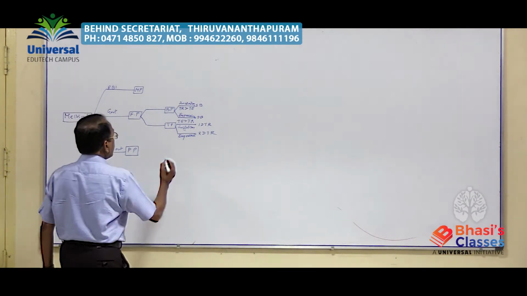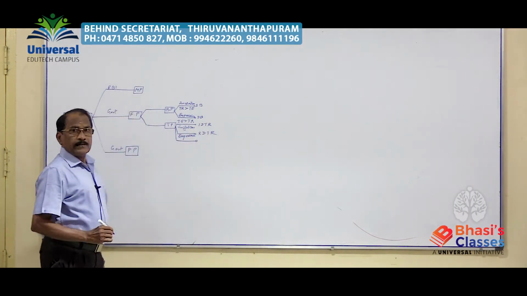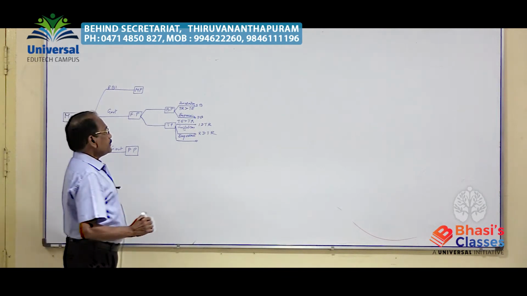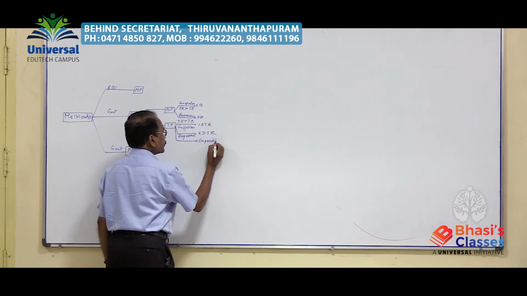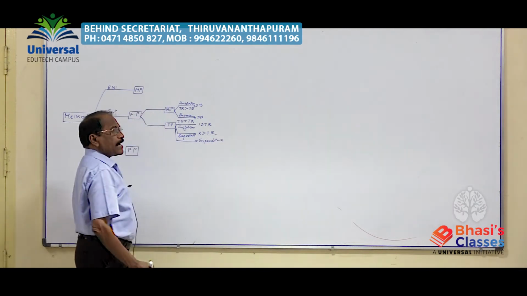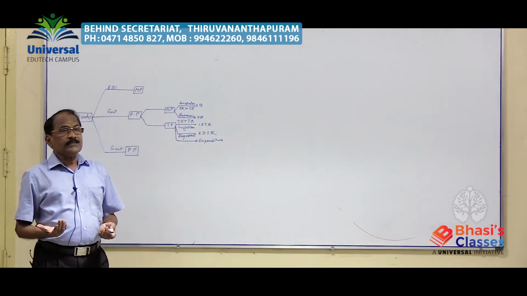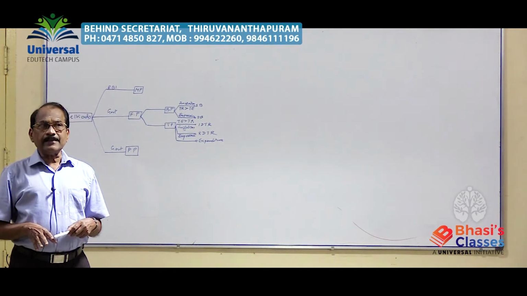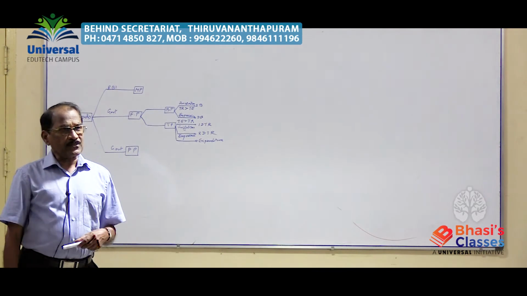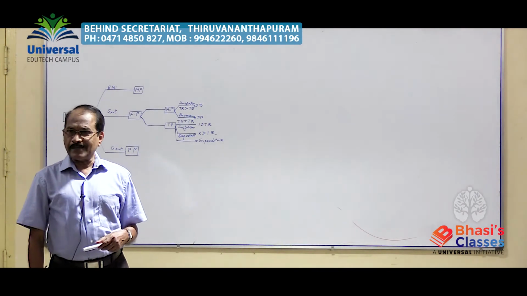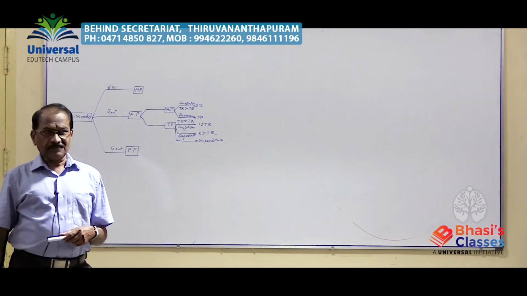Then we can also mention one more type of fiscal policy that can be adopted: expenditure policy. The government should adopt a new expenditure pattern. What shall be the new expenditure policy? During the inflationary period, government expenditure should be reduced, and during the depression period, government expenditure should be increased.